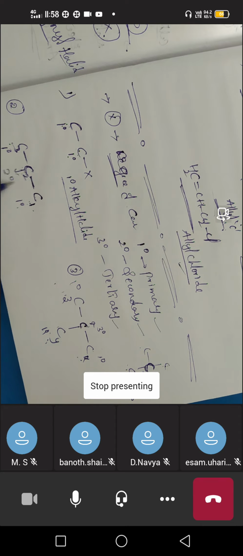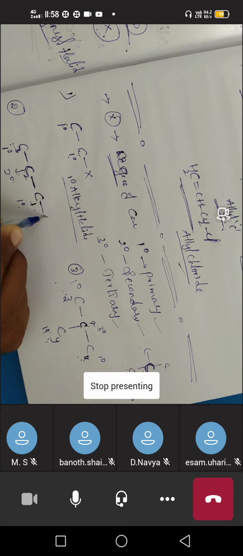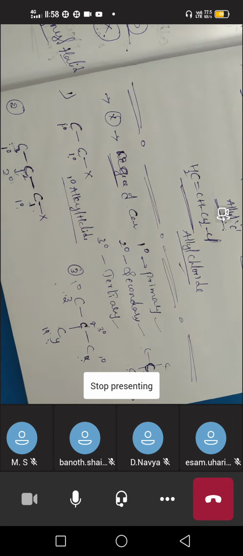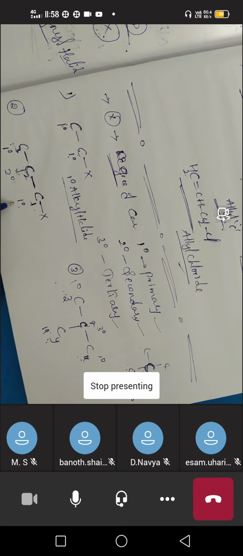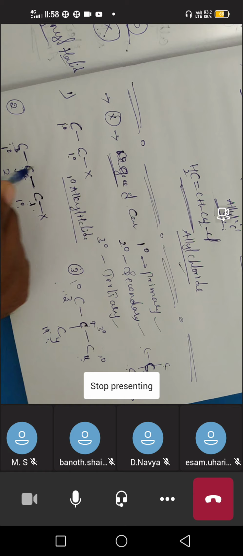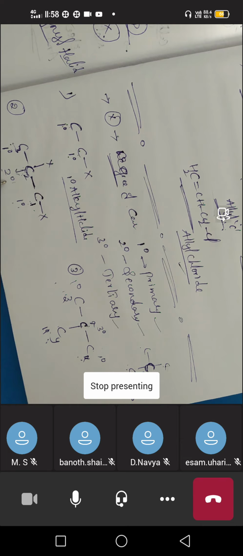So here in the second example, if the halogen is present on the first carbon, it is also primary only. Why? Because the halogen is present on the primary carbon only. But if the halogen is present on the second carbon, the middle carbon, which type is the second carbon? Here it is secondary. That's why it is called a secondary alkyl halide.